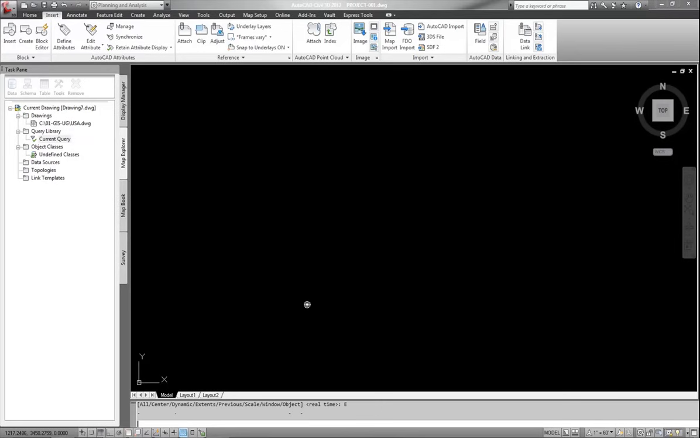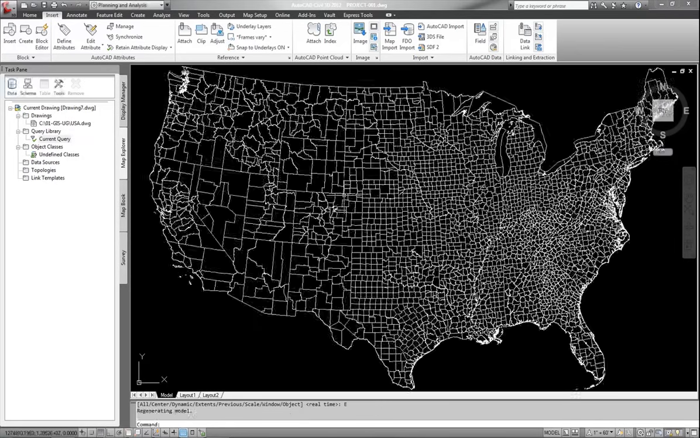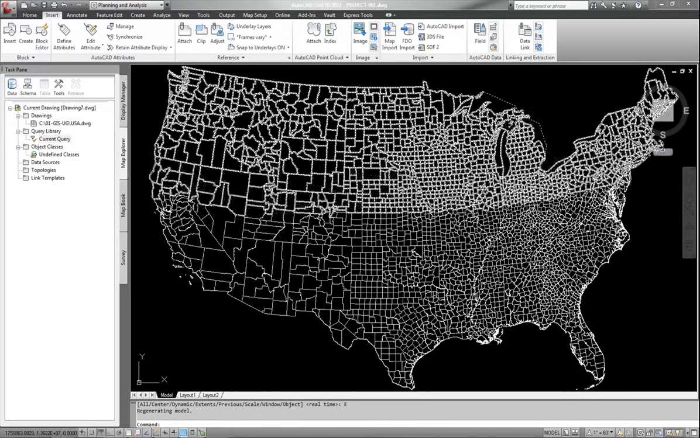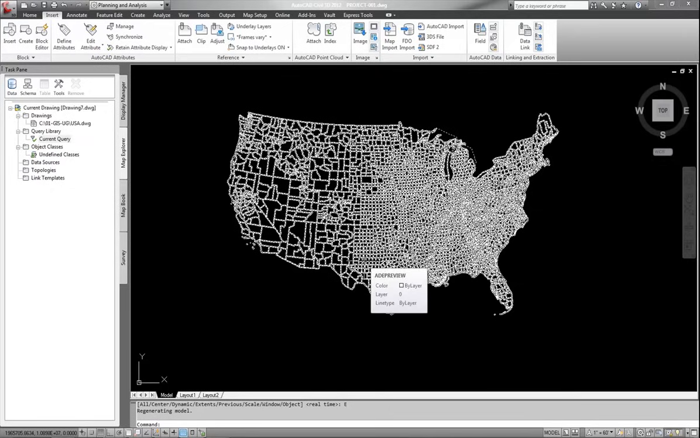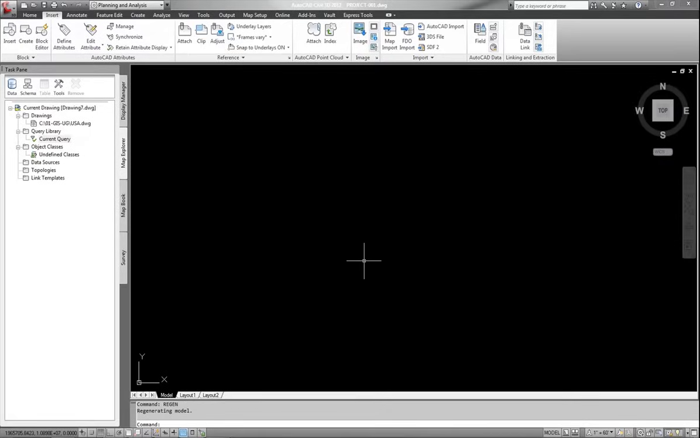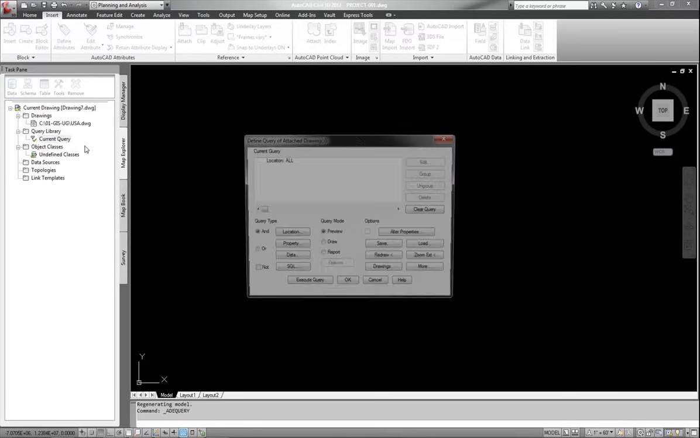Do a zoom extents. And there's the map of my United States. Now again, this is just a preview, so when you hover over this, the whole thing shows up. And I'm going to do a regen, and it goes away. So, well, I don't need the whole map of the United States. So let's go modify this query. Select query, right click, and define.